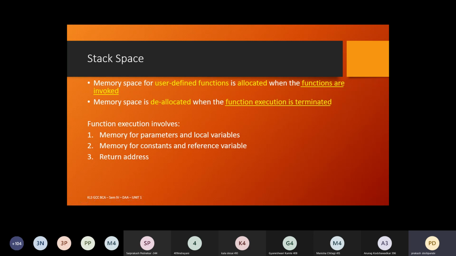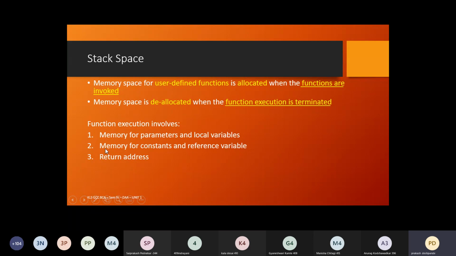Okay, so in simple terms, stack space means these are the data elements, the memory required to execute a particular user defined function. So if you just try to visualize what could be the data elements here, it can be the parameters, the sizes of the parameters, and any local variables which are declared in that particular user defined function, then the constants, the reference variables, or the return addresses. So all these are memory spaces.